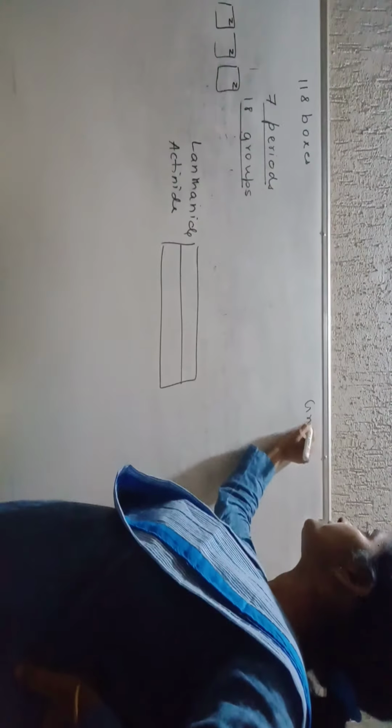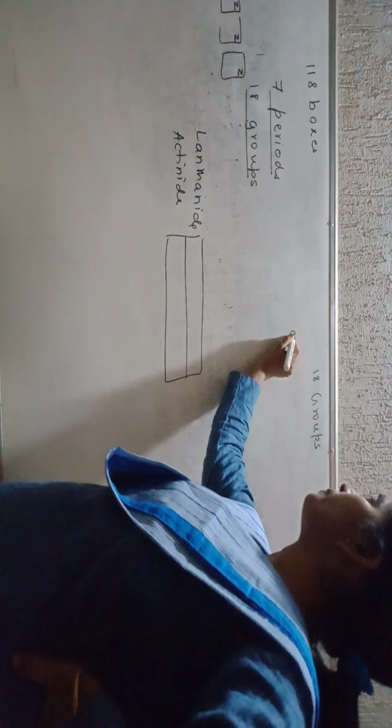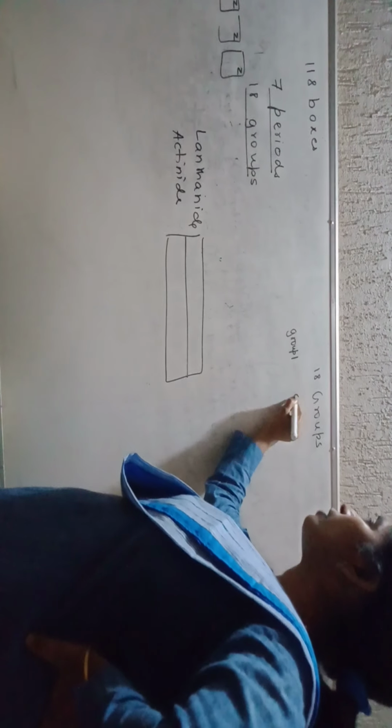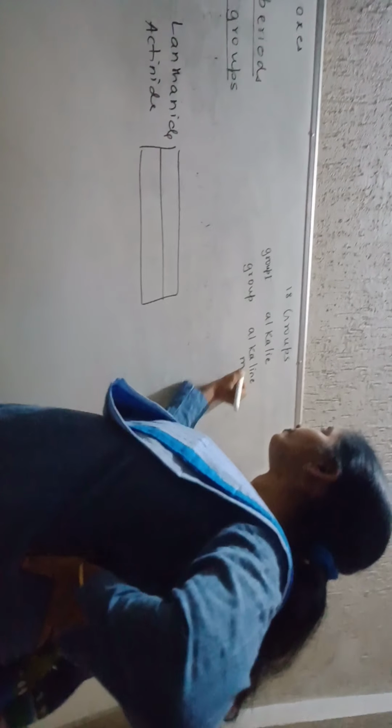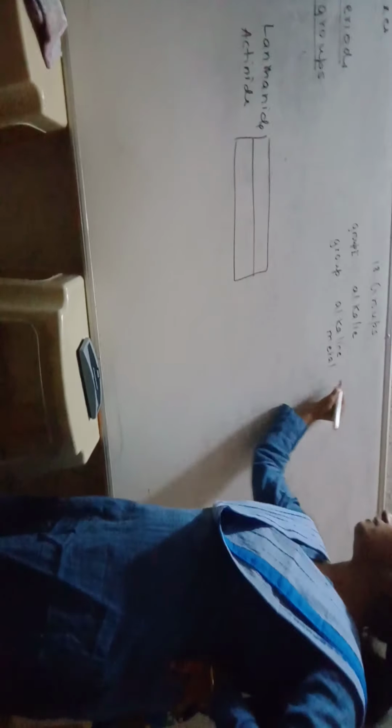Point number 2. See here. There are 18 groups. Elements of group number 1 are called alkali metals because they form salts. इसलिए alkali, highly reactive, alkali. Second, group number 2 are called the alkaline earth metals. Alkaline means whose oxides or salts are found in the earth's crust. इसलिए उनको बोलते हैं alkaline earth metals. Group number 2 झालं हे.